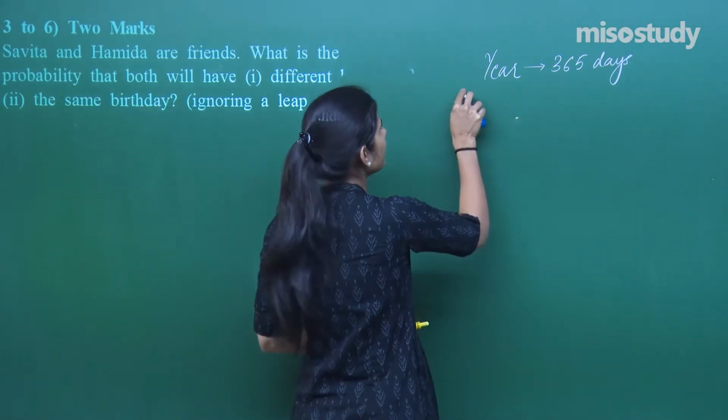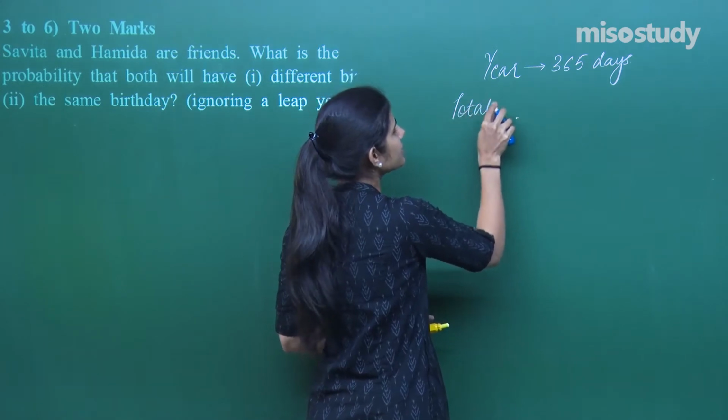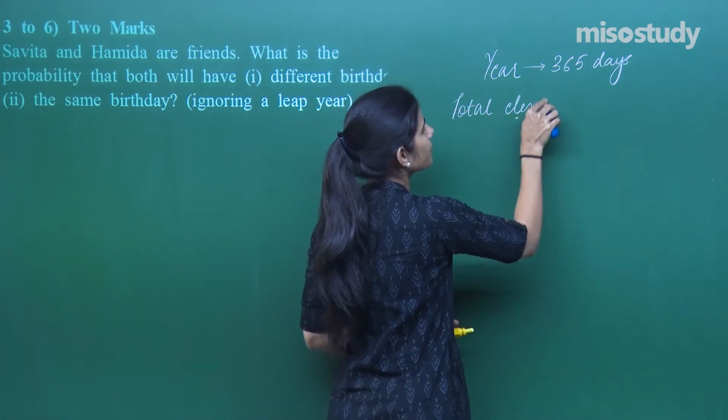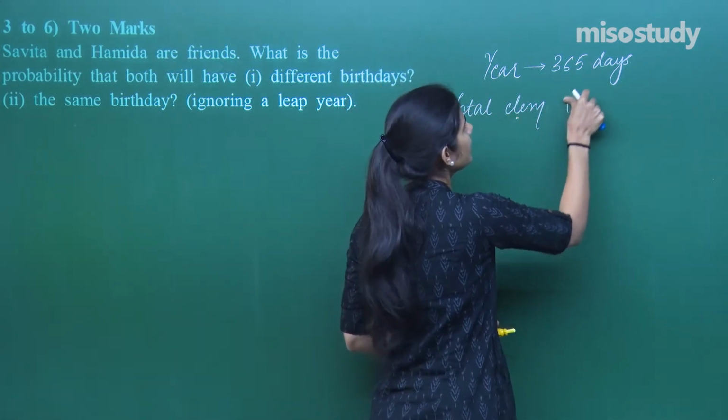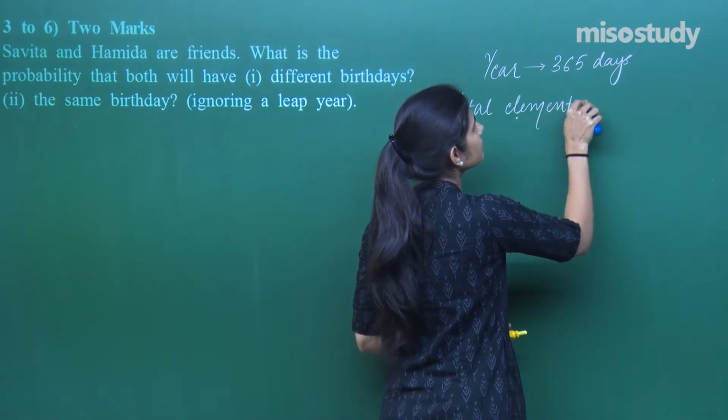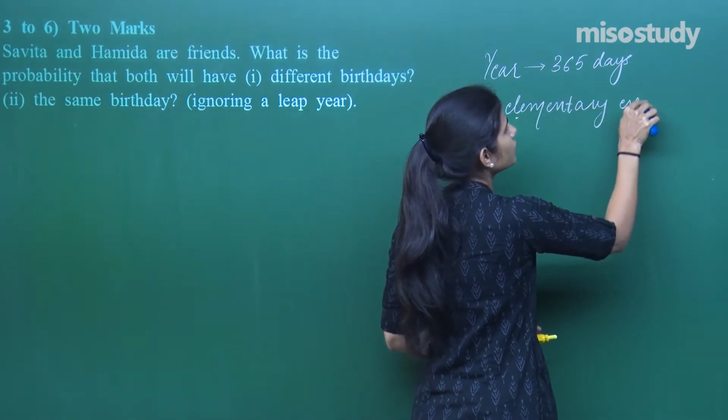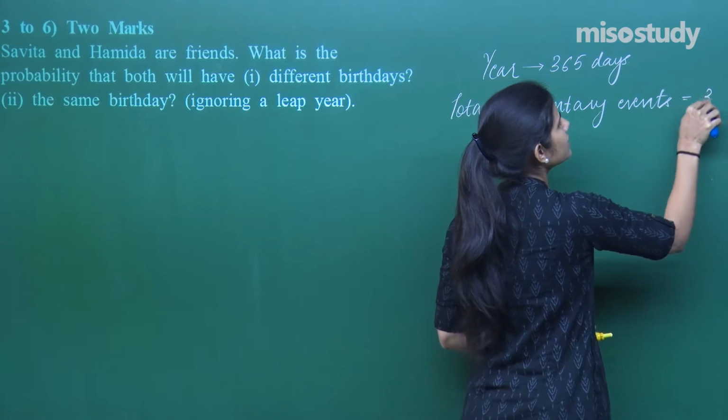So the total elementary events associated with this experiment is 365.